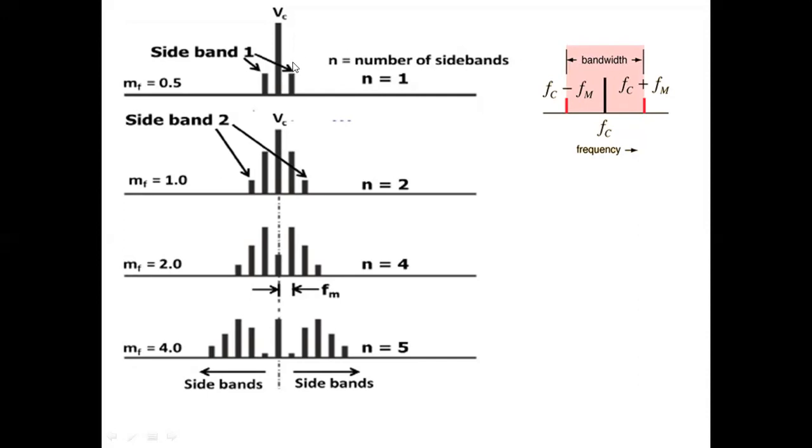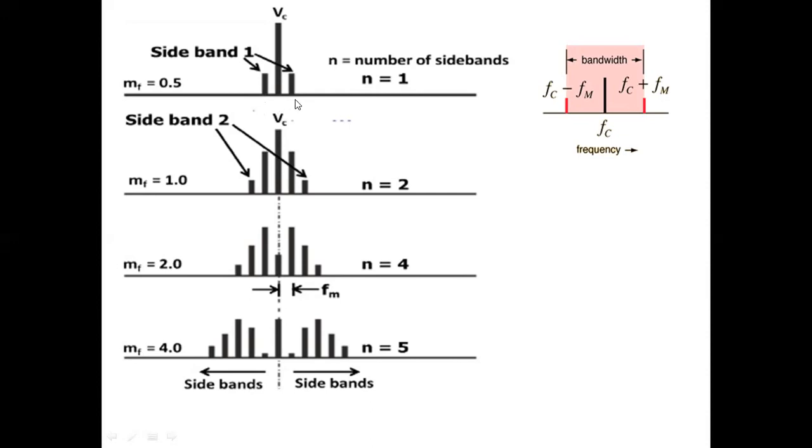Whereas in FM, we have more sidebands. In AM, we have only 2 sidebands. If we consider a narrowband FM, whose bandwidth is very small, in that case we have 2 sidebands, one upper sideband and one lower sideband. So we have one significant sideband pair. We will see what a significant pair is.